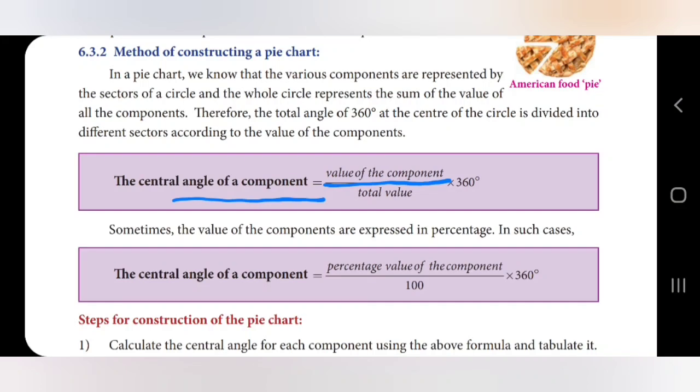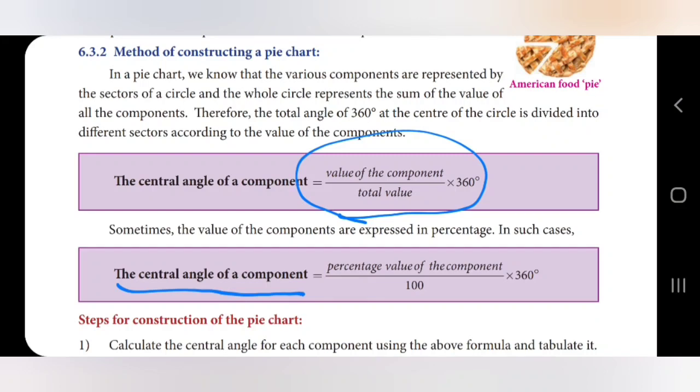Sometimes the values of the components are expressed in percentage. In such cases, if they are given in percentage, we should use this formula: the central angle of a component is equal to the percentage value of the component divided by 100, into 360 degrees. That's why we are using 100.